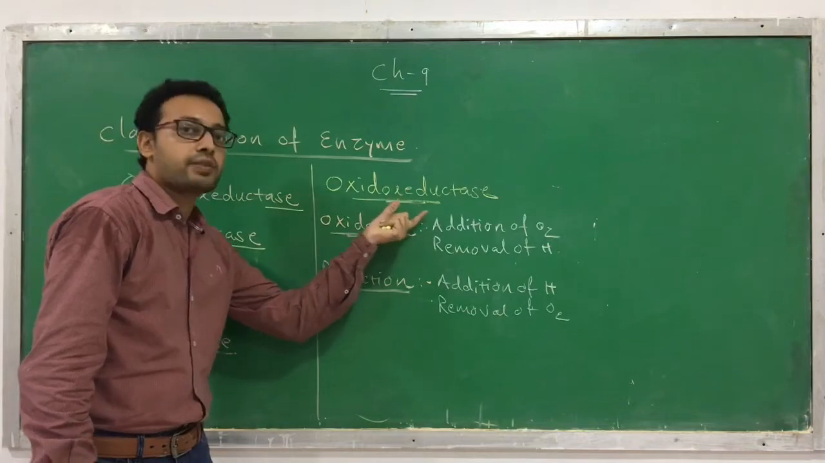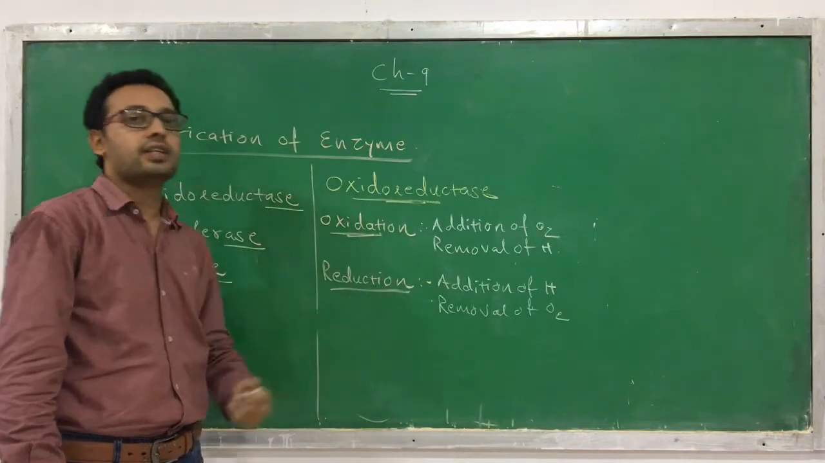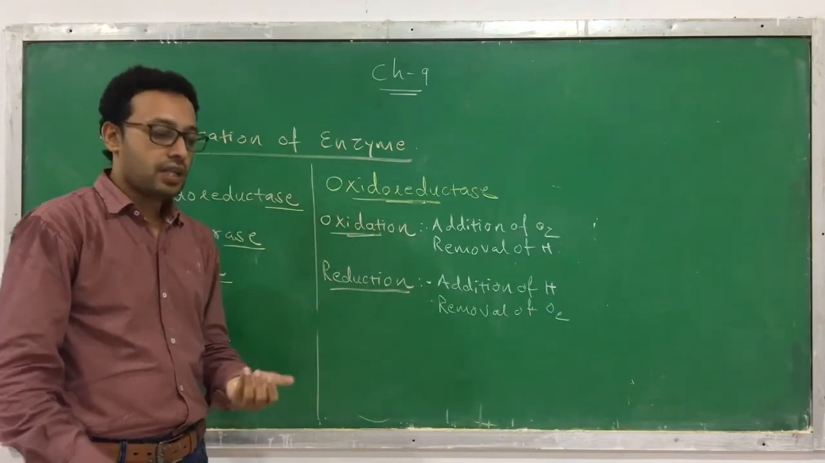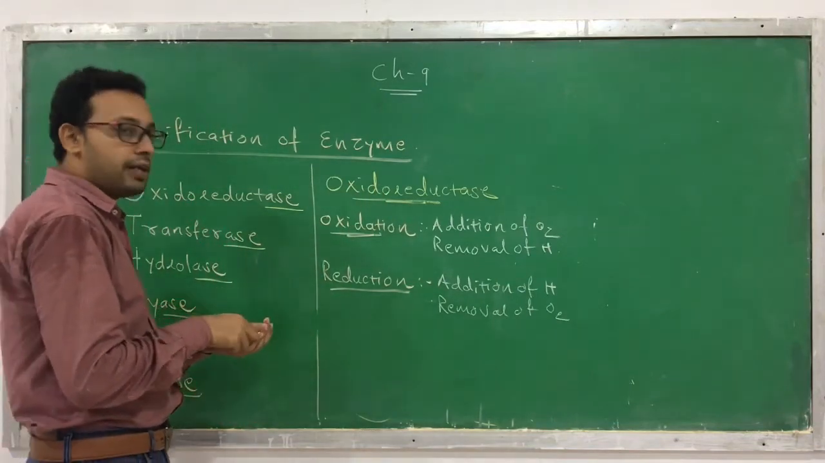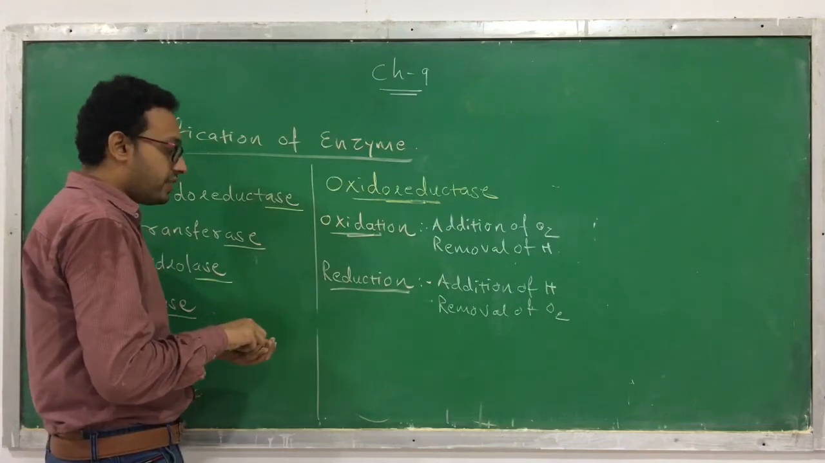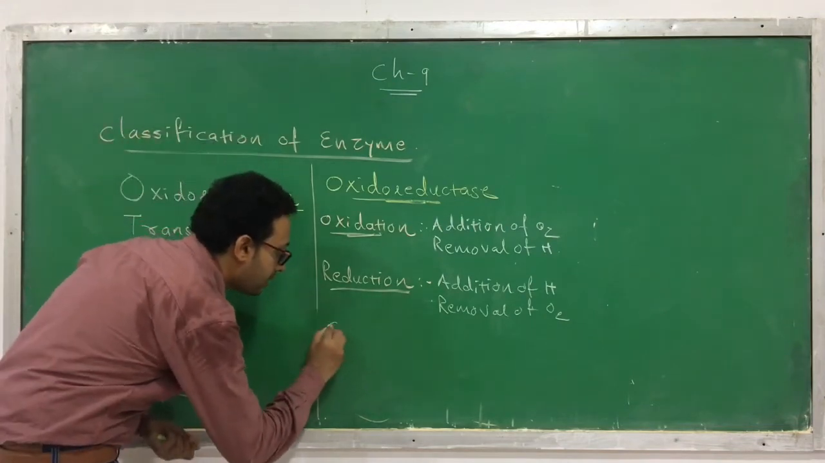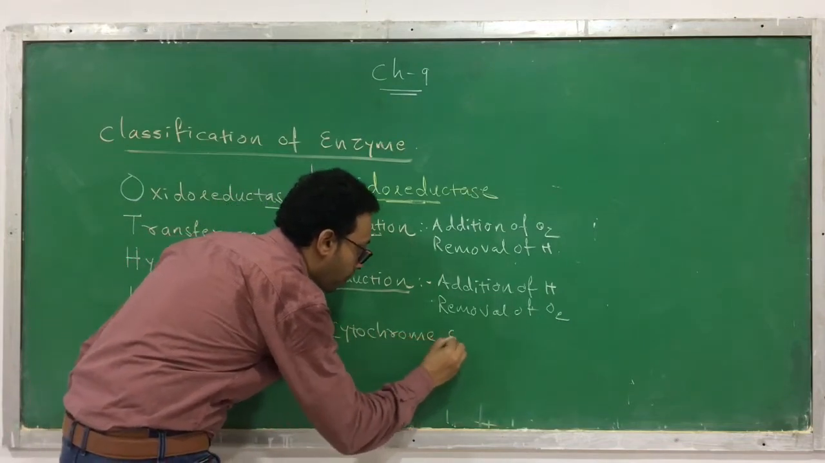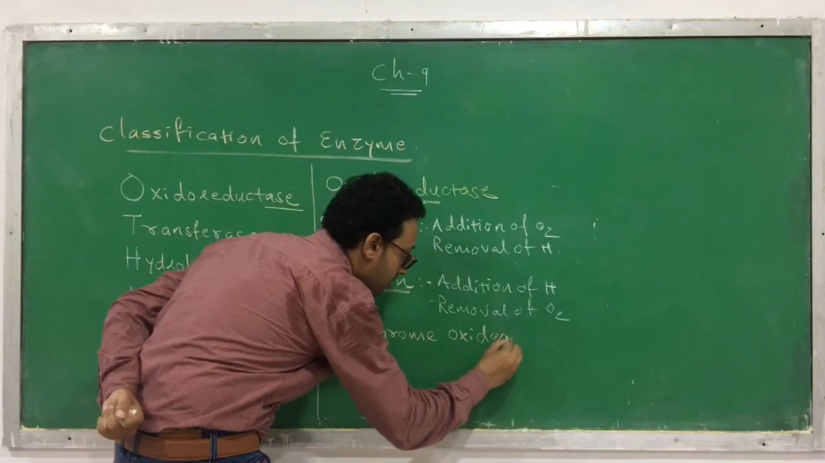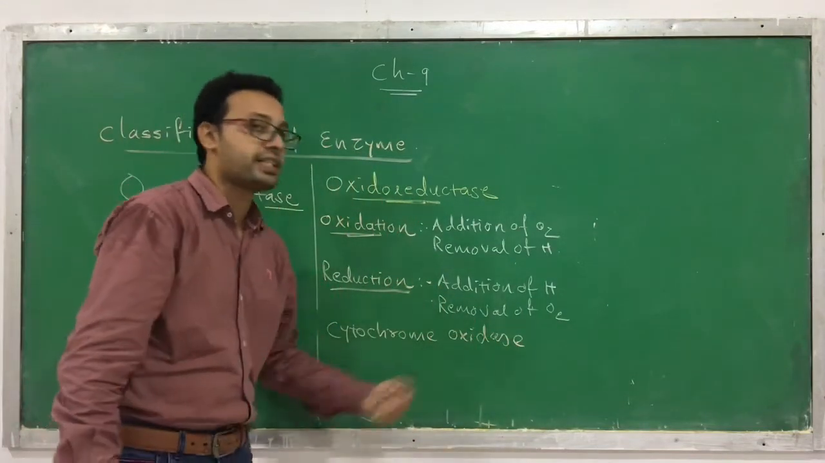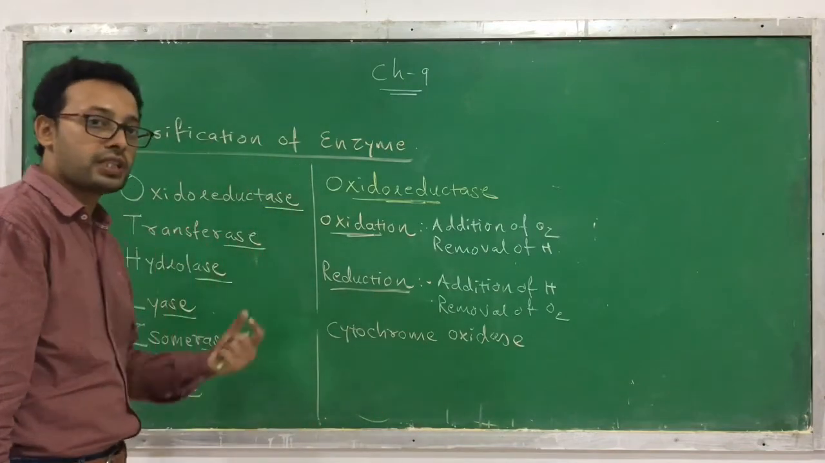So these enzymes are capable of doing oxidation and reduction type of reactions. That's why we are calling it oxidoreductase. Let me give you an example of an enzyme which comes under this category, oxidoreductase. So which is the example? The example is cytochrome oxidase. So what does it do? It adds oxygen. So this is called oxidase. This is the name of an enzyme. Okay, this is an example.